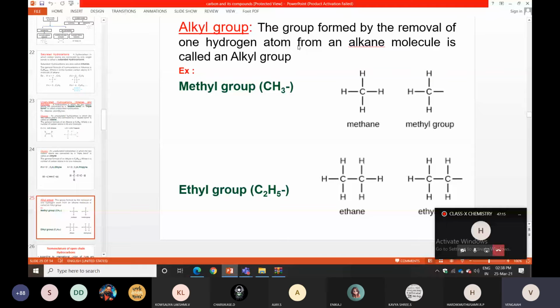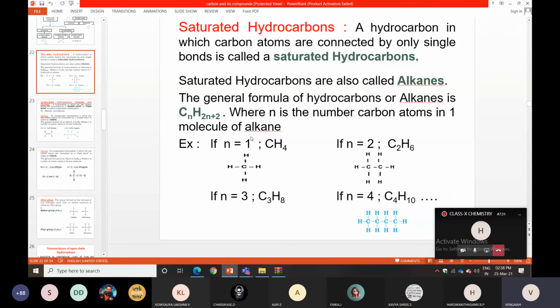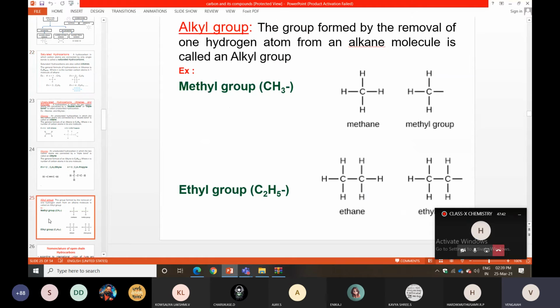A group formed from an alkane molecule is called an alkyl group. We already know alkane is CnH2n+2. With n equal to one, it is methane; with n equal to two, it is ethane. Loss of one hydrogen from methane forms methyl, from ethane forms ethyl, from propane forms propyl, and from butane forms butyl.